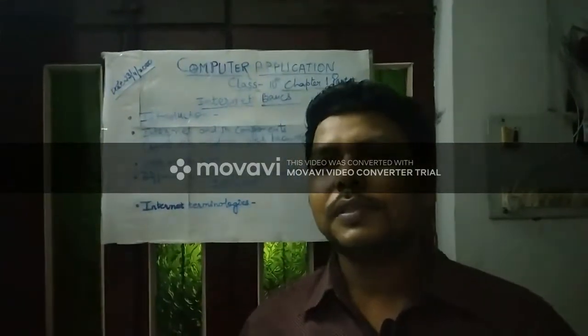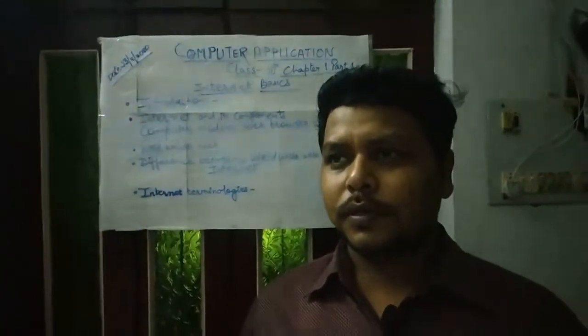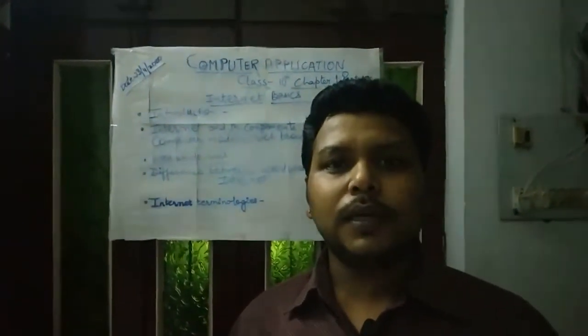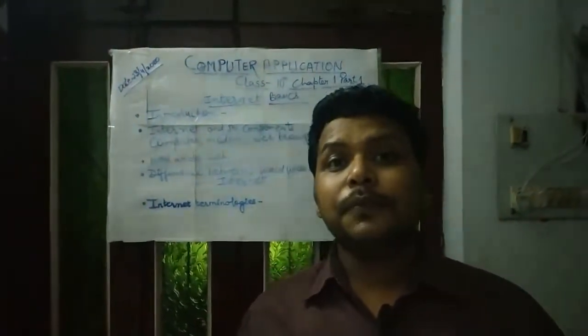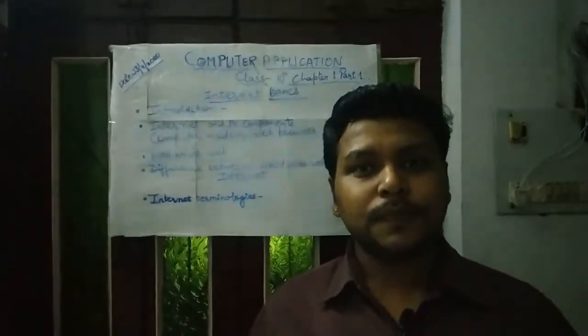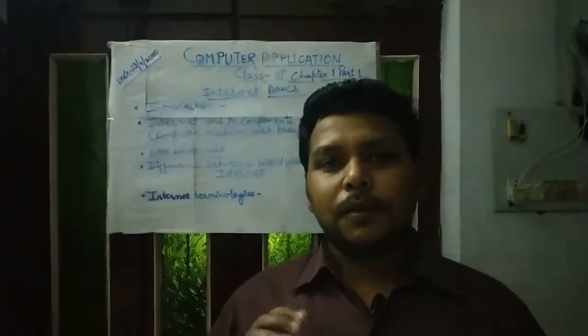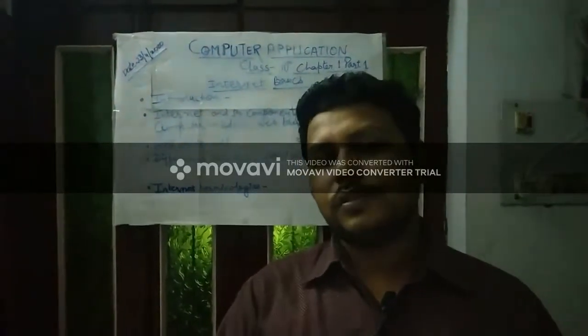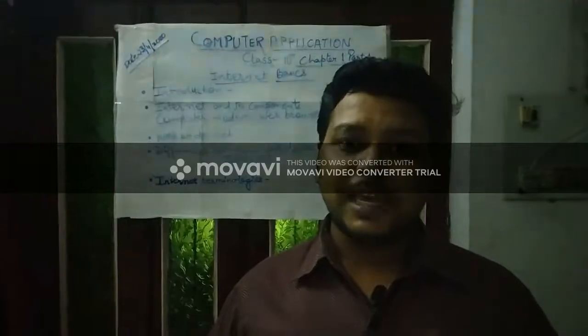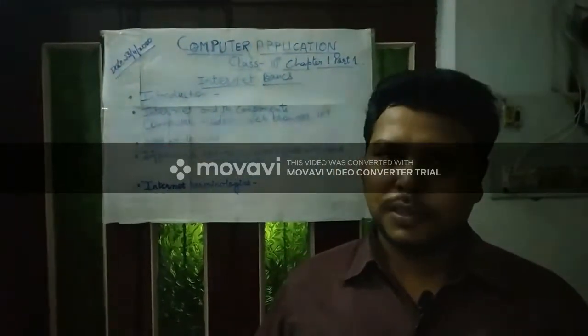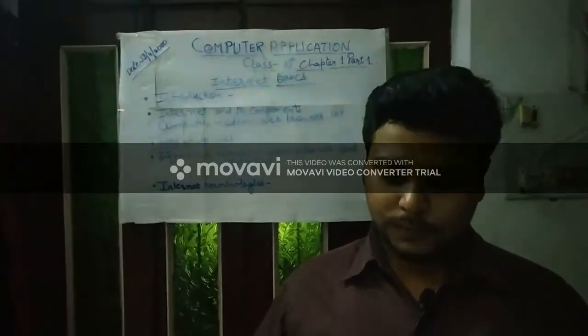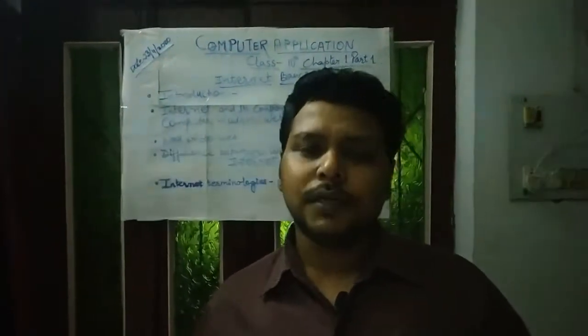Like if we are searching for some keywords in Google, then we type them in the search box. The machine, the computer system, or the mobile through which we type the keyword in that search box is the client.